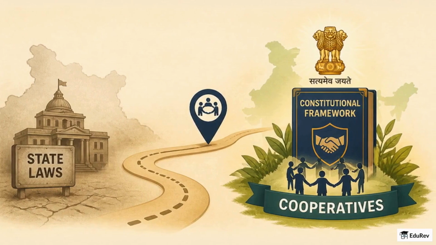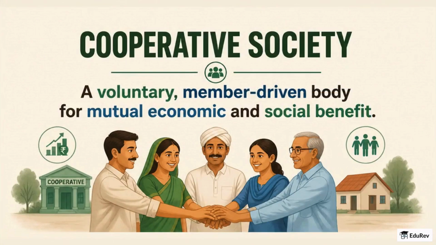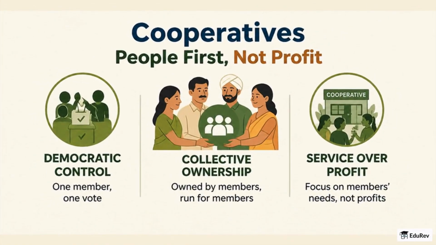Think of this as a simple map that takes you from the old world of state-only laws to a clearer constitutional framework for cooperatives. First, let us see what a cooperative society is in one line. A voluntary, member-driven body formed for mutual economic and social benefit. Cooperatives follow democratic control, collective ownership, and aim to serve members rather than maximize profits like companies.